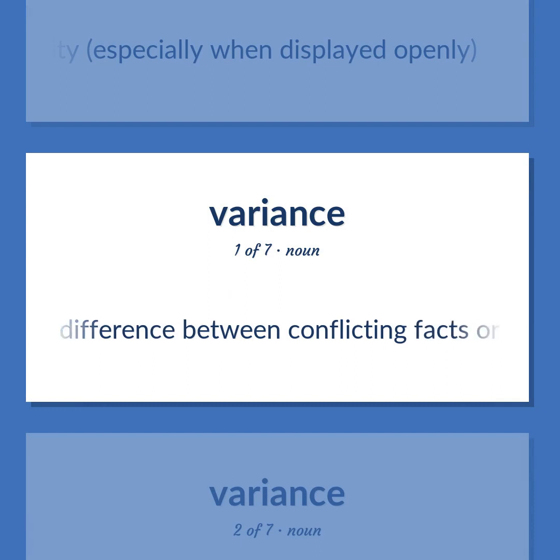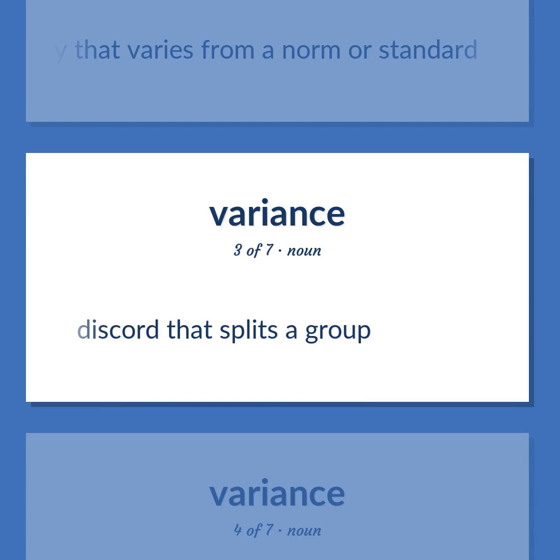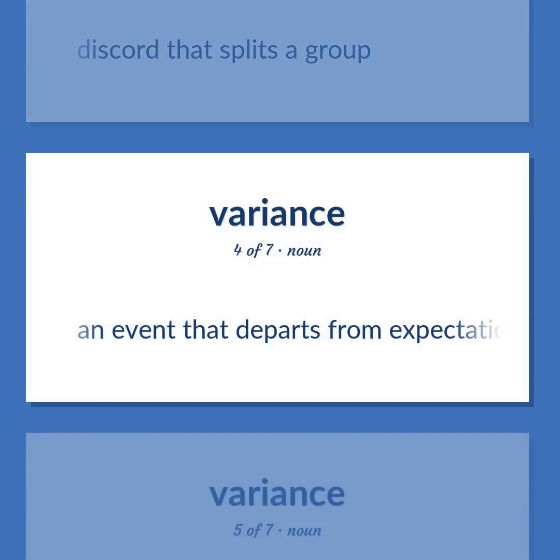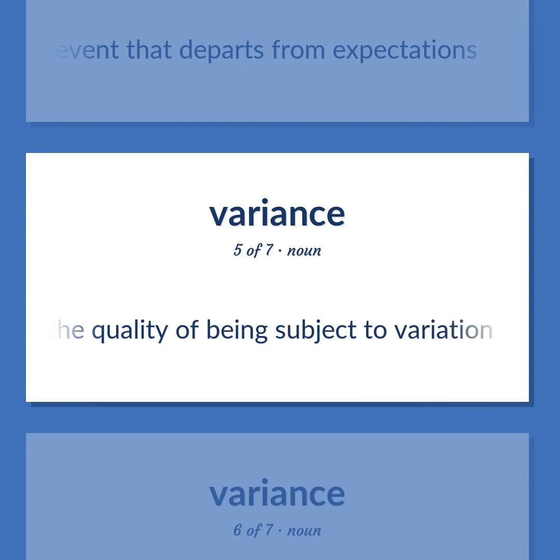A difference between conflicting facts or claims or opinions. An activity that varies from a norm or standard. Discord that splits a group. An event that departs from expectations. The quality of being subject to variation.